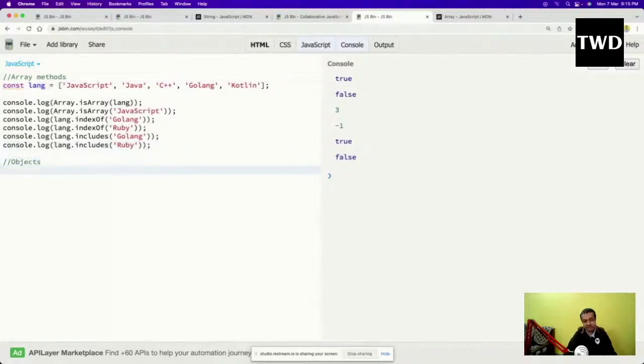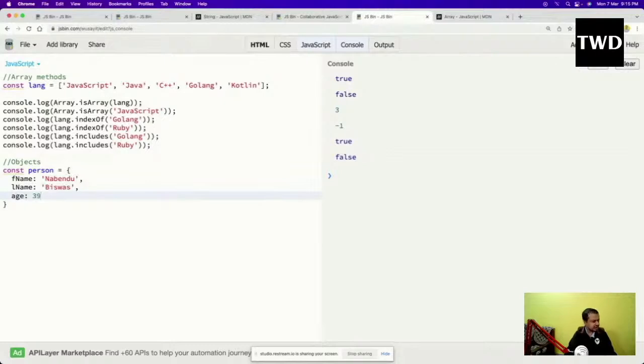Objects are like a unique key-value pair, which is known as an object. Const person equal to like this, and fname or maybe name: Bindu, comma, lname: Sauce, and age: 39.